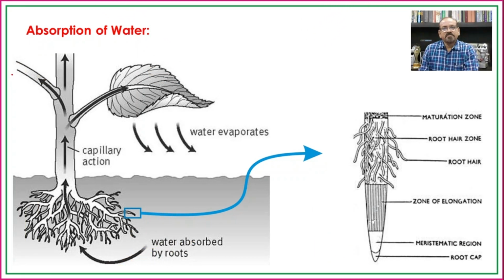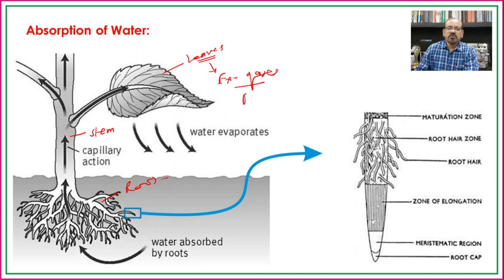In lower classes, we have already seen that the higher plants are classified into different parts, that is the root, stem and leaves, and these are responsible to carry out different functions. The leaves are responsible for the exchange of gases and also for the process of photosynthesis.